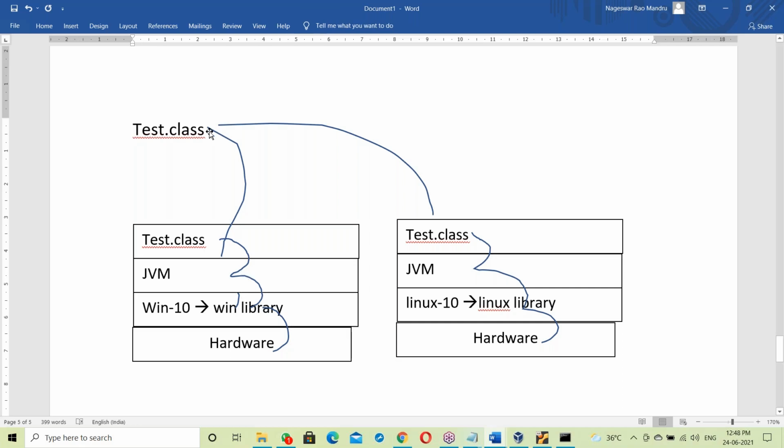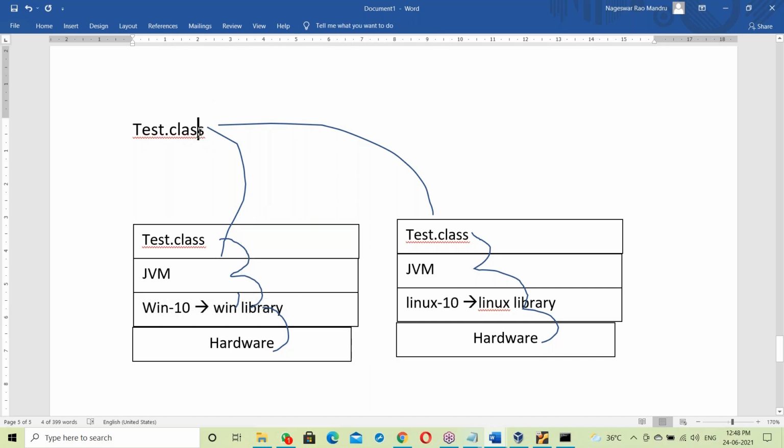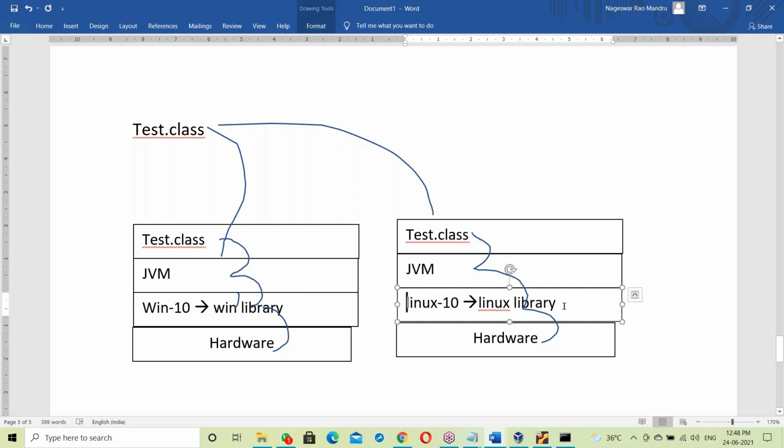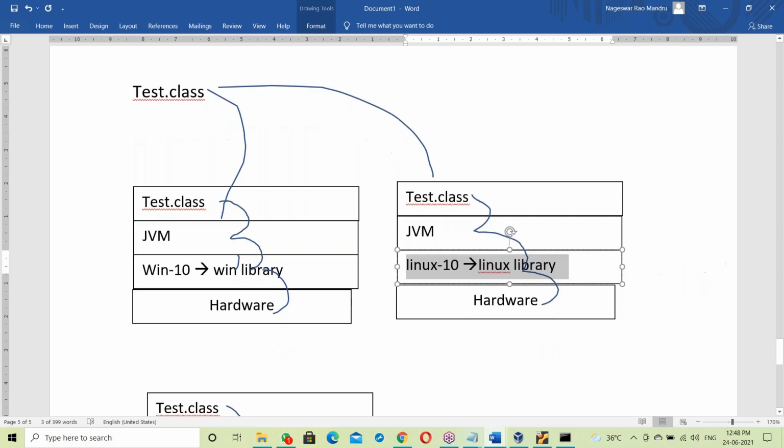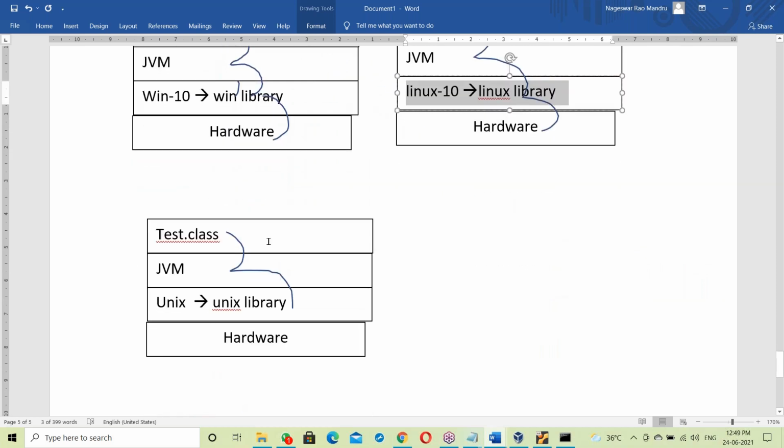After the .class file moves on to the OS, linking takes place as per the current OS. If it is a Windows base, it links to the Windows library. The same .class file on Linux links to the Linux library. So for the same .class file, depending on the OS, the link changes. At runtime the linking changes, so it's dynamic linking.